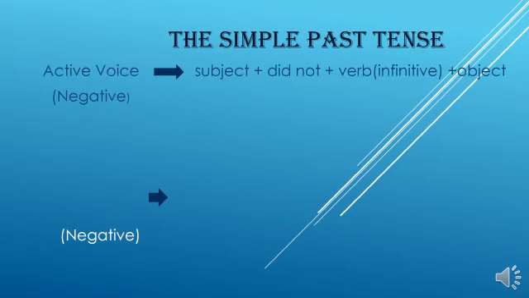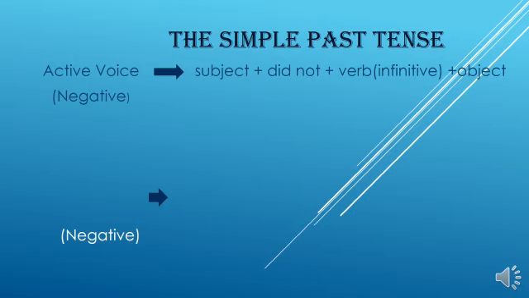The active voice is made like this: subject plus did not plus verb plus object. Here I have mentioned within brackets as infinitive. Can you remember, earlier I told you there are three types of verbs?